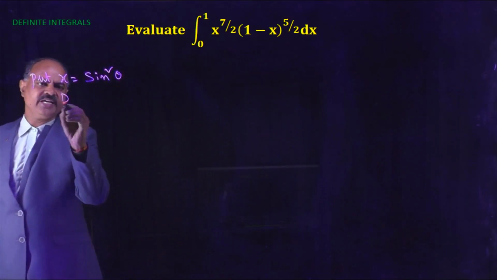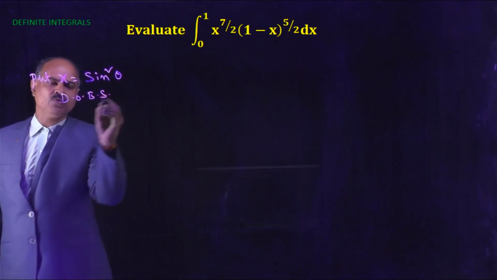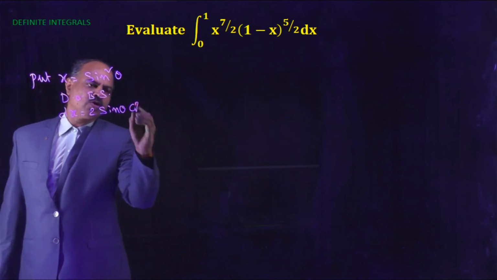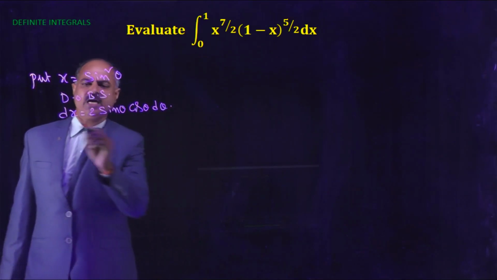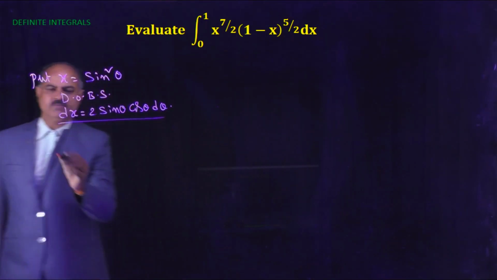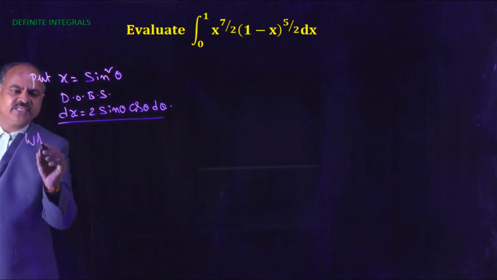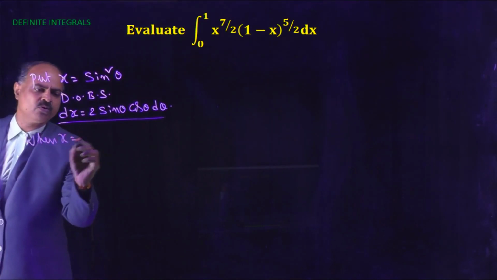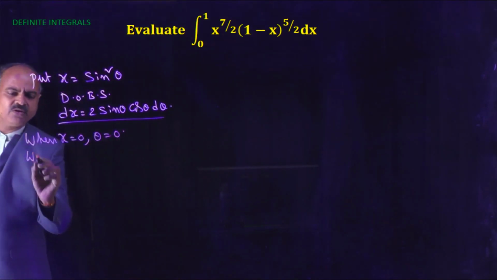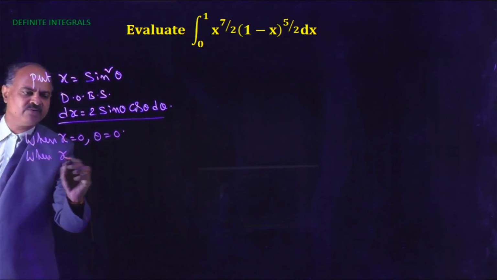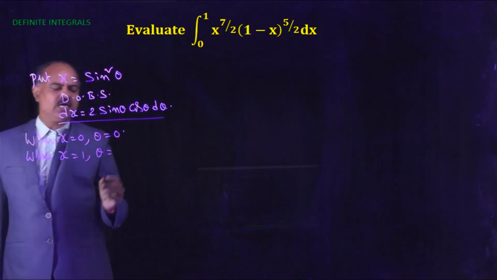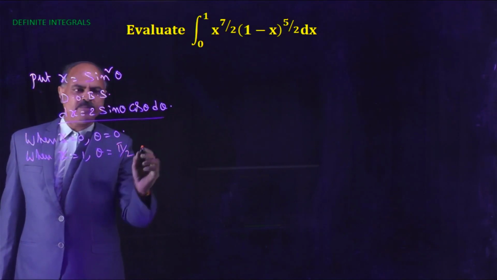So differentiate on both sides: dx equals 2 sine theta into cos theta into d theta. When x equals 0, theta is equal to 0. When x equals 1, 1 equals sine square theta. This implies theta is equal to pi by 2.